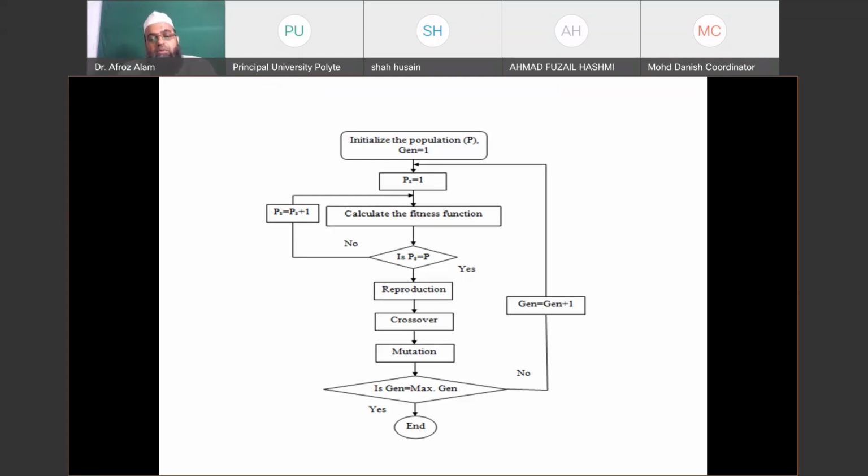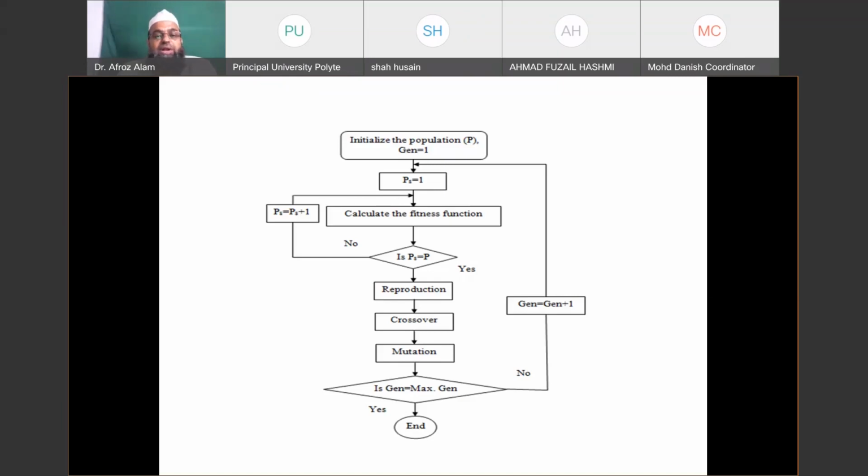Maybe if your problem is simpler, then it will converge very fast, within 10, 12, 13 or like 50 generations. So it is not a good idea to set the maximum number of generations as 500,000 like that. It will take unnecessary computational time.